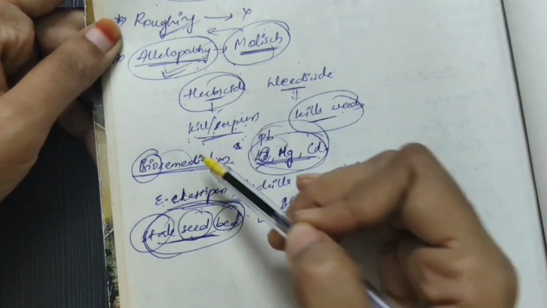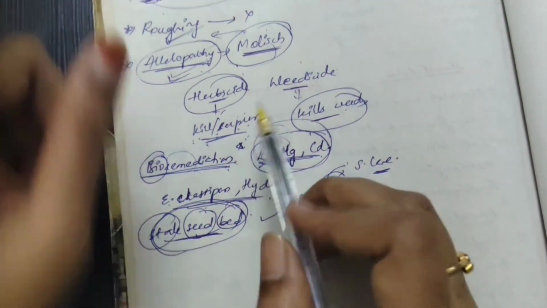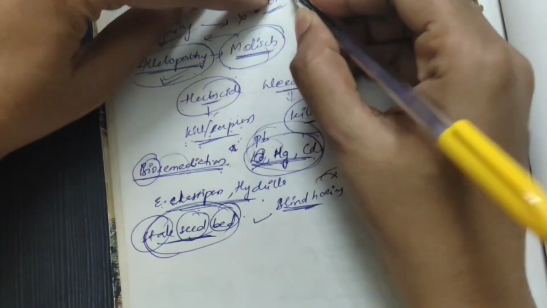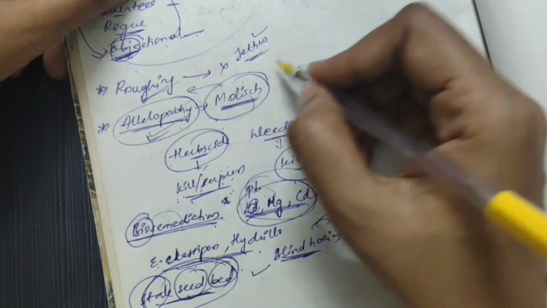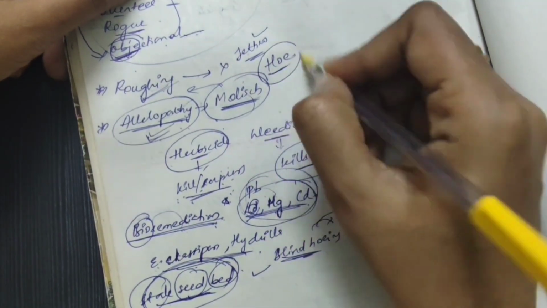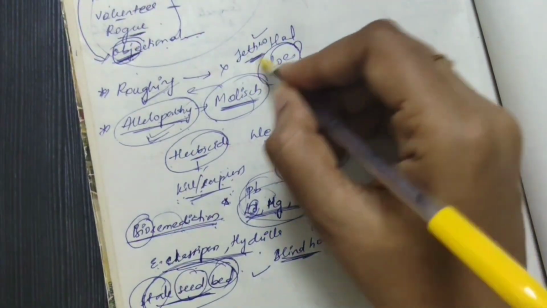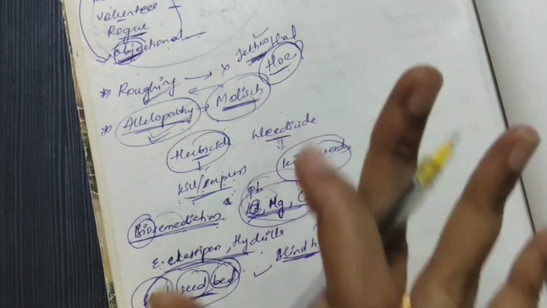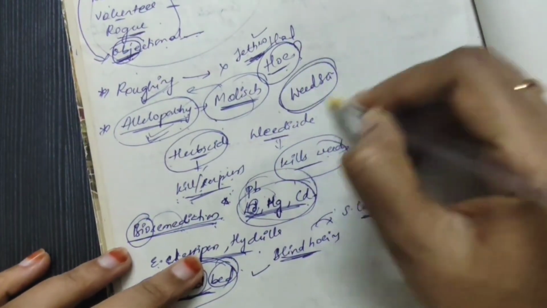Rogging, allelopathy, bioremediation, blind hoeing, stale seed bed. Maximum scientists related to tillage terminology or the father of weed science, like Jethro Tull, who invented instruments like the hoe and hand hoe. So with this, we complete weed science. One mark major questions will not be missed.